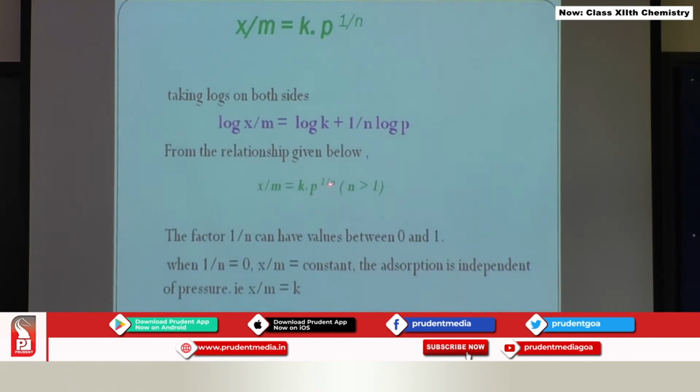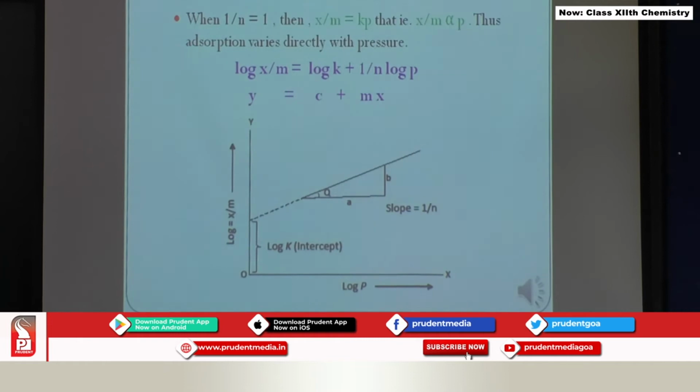Here x by m is equal to k into P raised to 1 by n. 1 by n can have values from 0 to 1. So we will take the two extremes. If 1 by n is equal to 0, and you substitute it in this equation, we have P raised to 0. P raised to 0 is 1, therefore x by m will be equal to k. It means that the extent of adsorption is independent of the pressure of the gas.